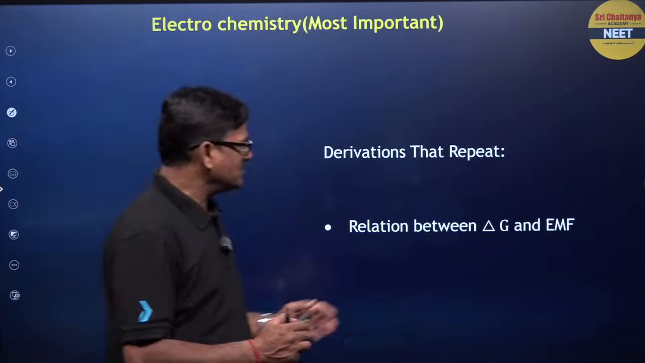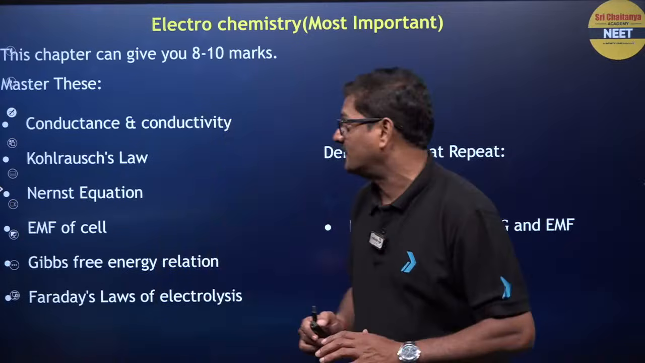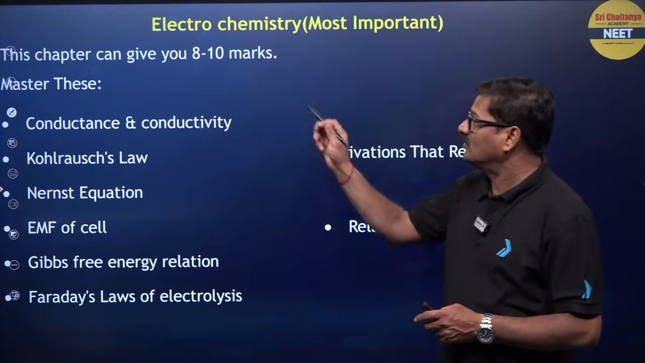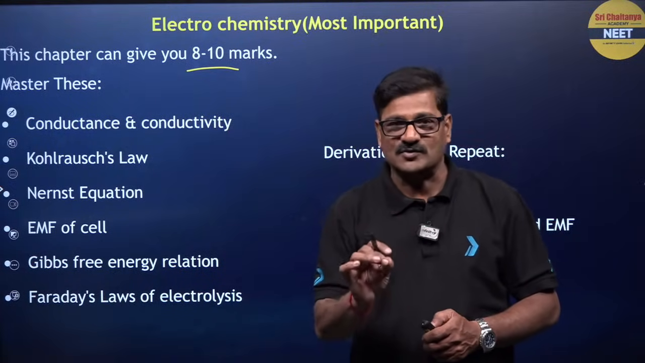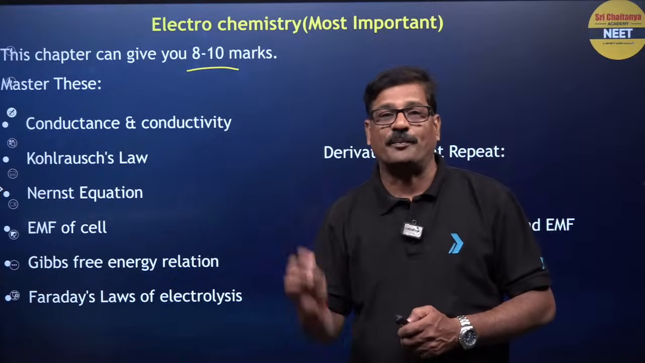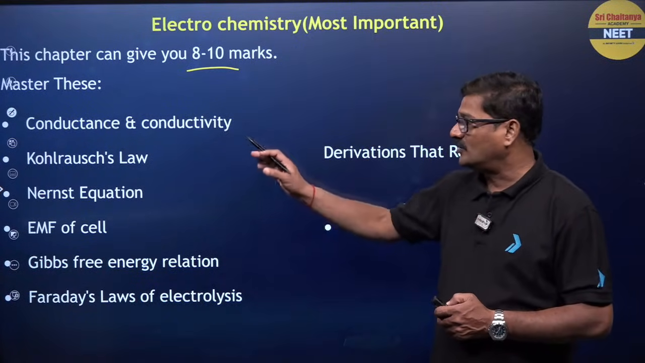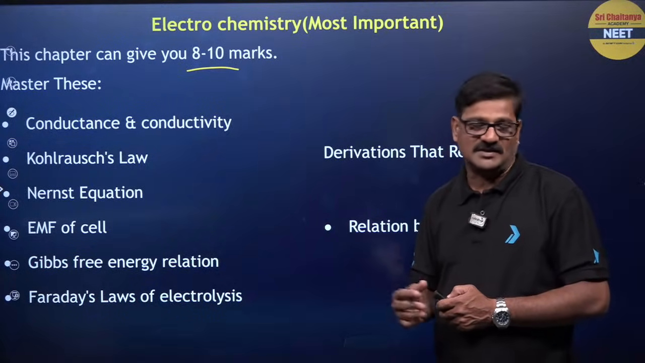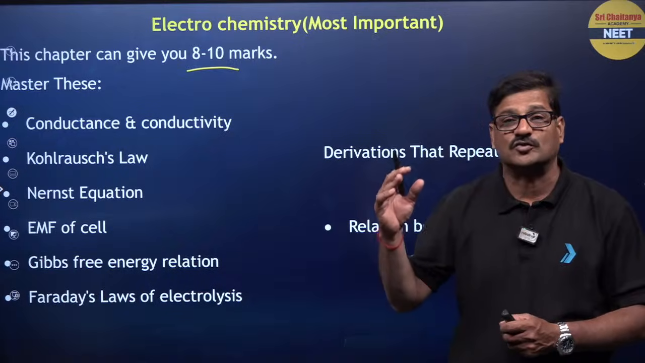Children, now let us see here. Electrochemistry is the most important chapter. The chapter can give 8 to 10 marks. It is the lengthiest chapter and gives the most scoring topics in the physical chemistry part. You have conductance and conductivity, specific conductance and molar conductance, effect of dilution, and Kohlrausch law.